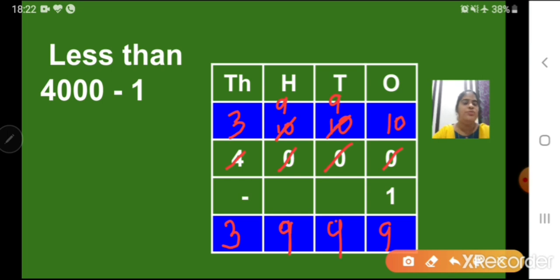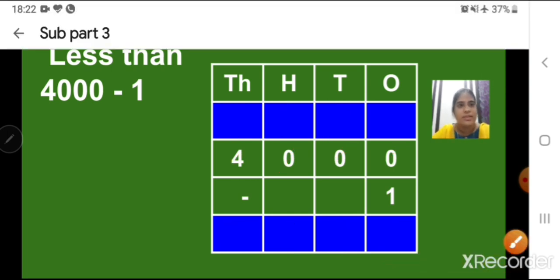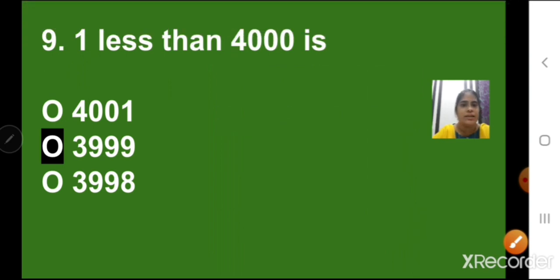I know children, you all know that 1 before 4000 is 3999. But sometimes it may be confusing. So it is better to do the working and be assured that you got the correct answer. Then simply click on the correct option, 3999.